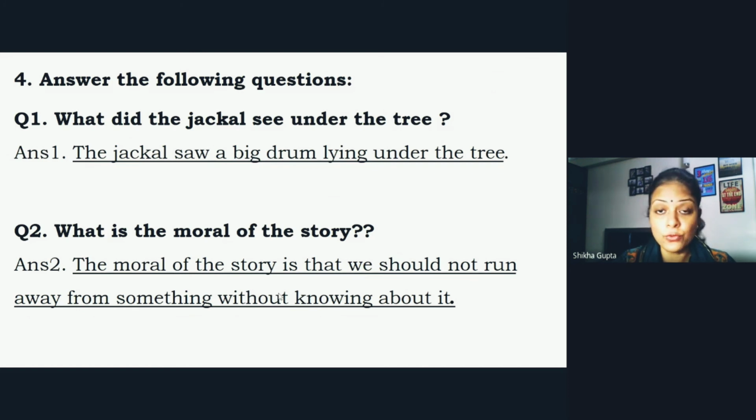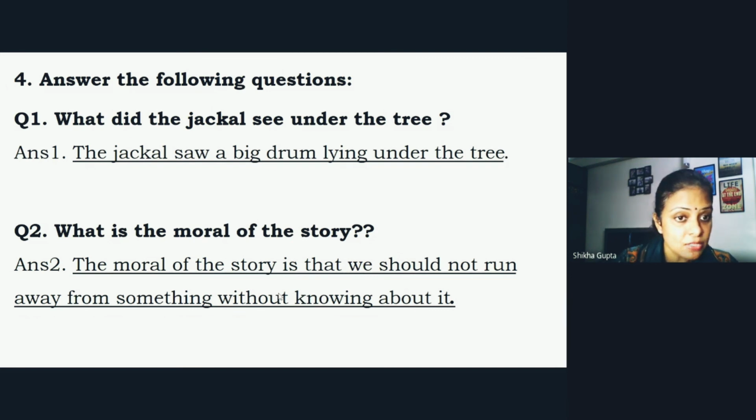Now, children, you have to remember, you will write the answer in full sentences. You will not just write drum for the question, what did the jackal see under the tree? If you write drum, I am going to give you only half marks, because you have to write the answer in full sentences. Now you are in grade 2, you are in a bigger class, and now you have to write in full sentences. You have to learn to write sentences. So first question is, what did the jackal see under the tree? The jackal saw a big drum lying under the tree.